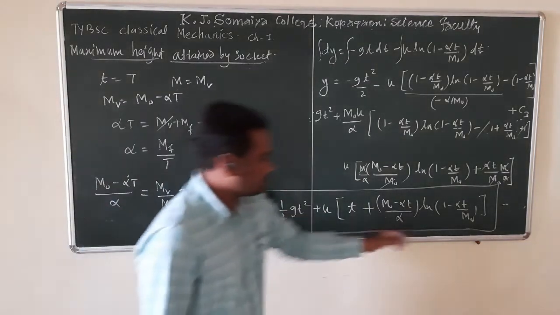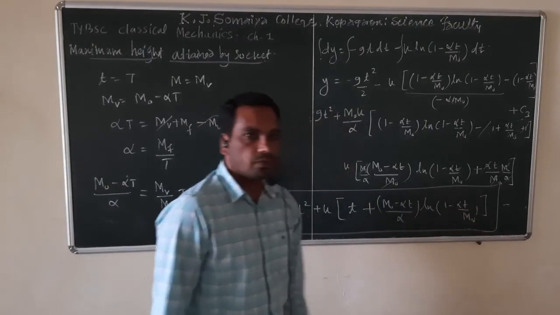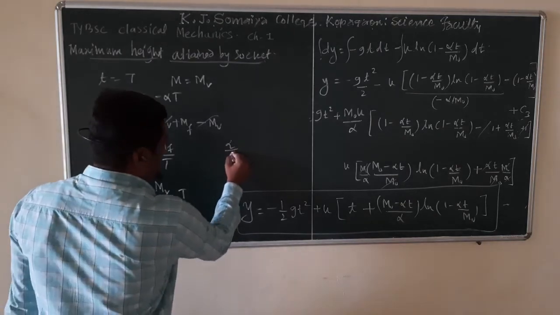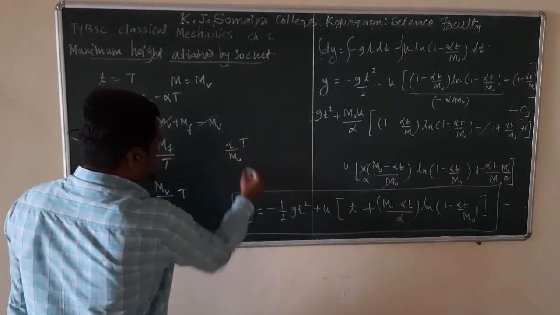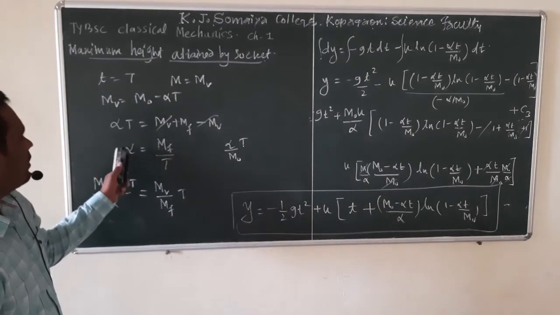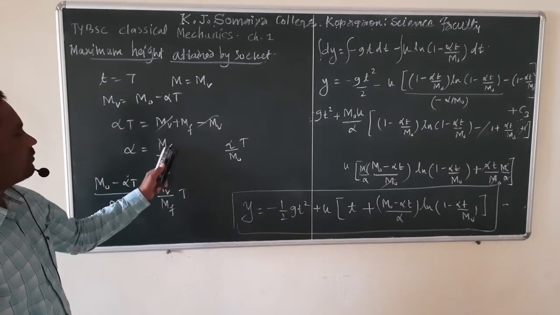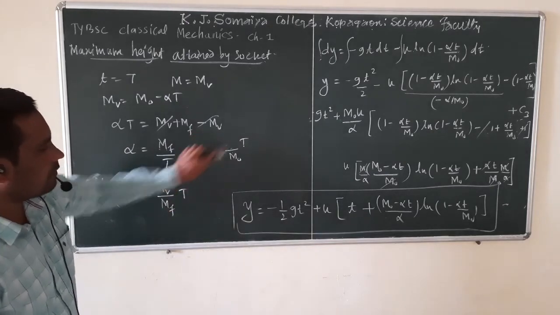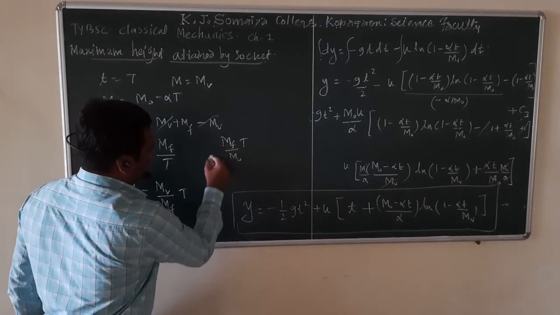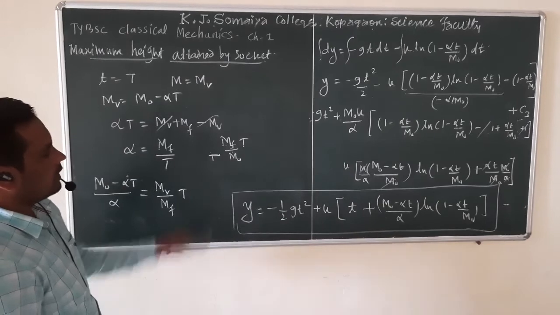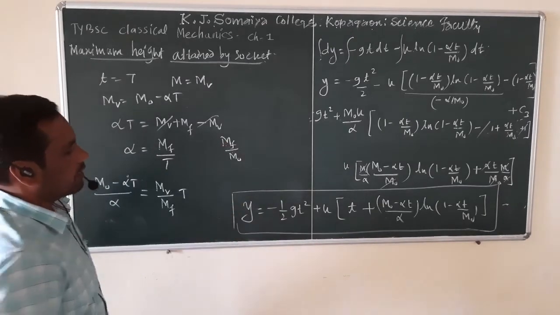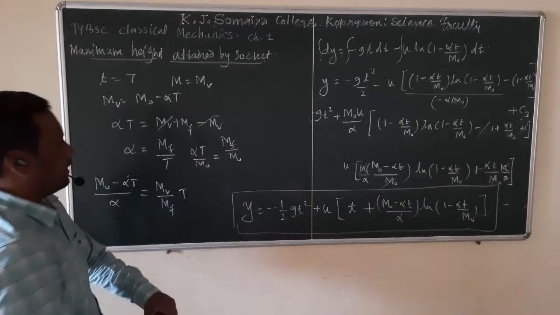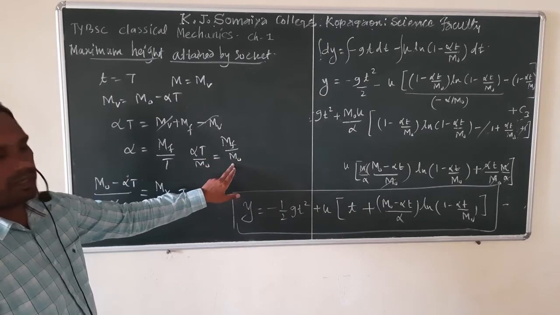Also in the next factor, alpha T upon m0, what is alpha upon m0? We know that for alpha we have to put mass of fuel divided by capital T. So here we get mass of fuel upon capital T. That T gets cancelled, and alpha T upon m0 is nothing but mass of fuel to total mass.